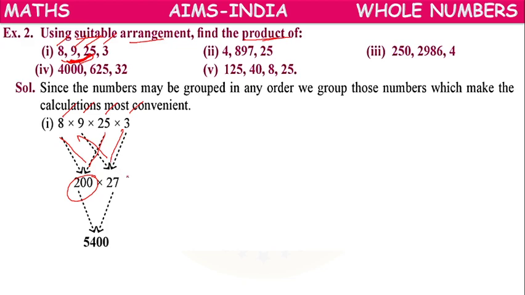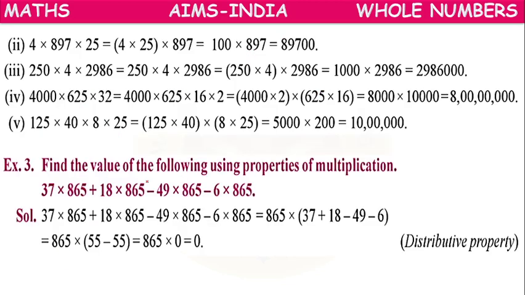The remaining 9 and 3 we will multiply and get 27. Now the 2 zeros, leave them like that only. Multiply 27 with 2: 27 twos are 54. The 2 zeros we keep on the right side: 5400.